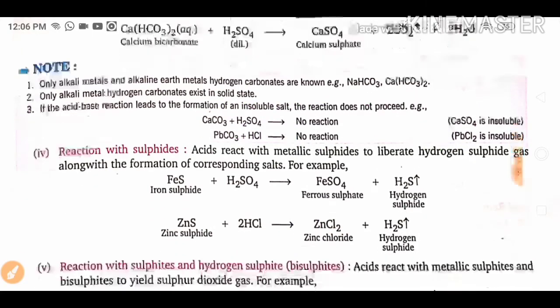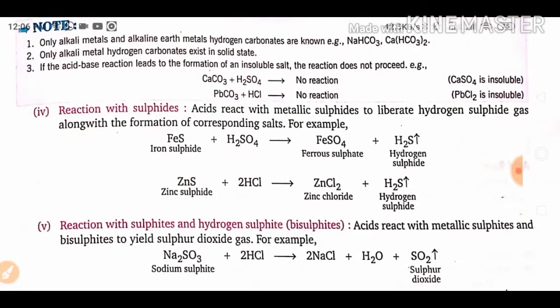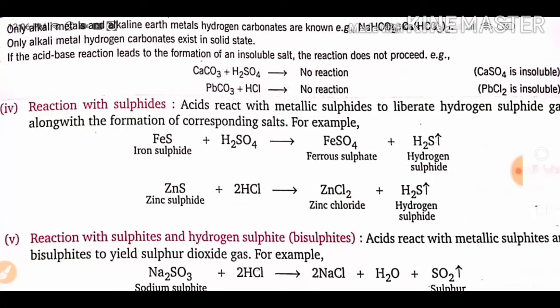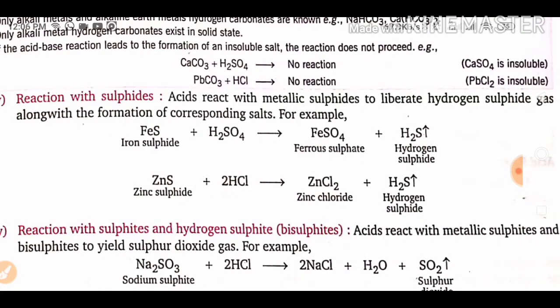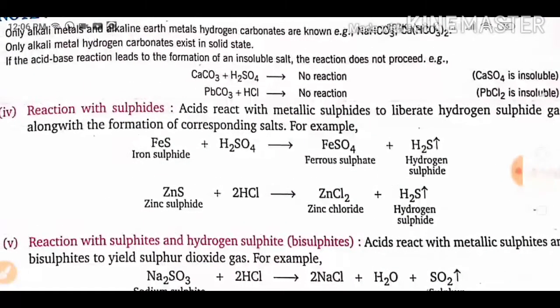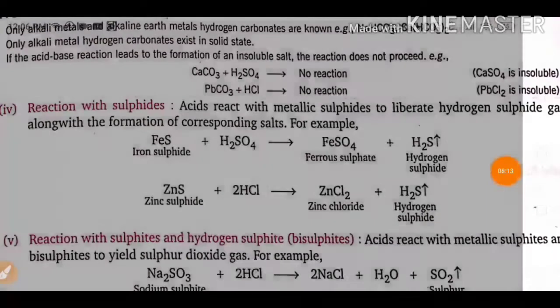Okay, now we move to the reaction with sulfides. Acid reacts with metallic sulfide to liberate hydrogen sulfide gas along with the formation of corresponding salts. When they react with sulfides, the ferrous sulfate is formed, and hydrogen sulfide. You can see here FeS plus H2SO4 gives FeSO4 plus H2S.